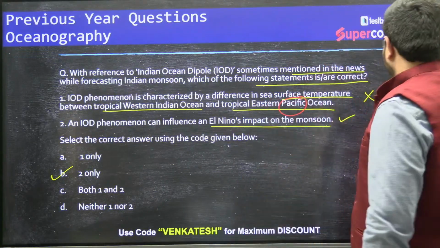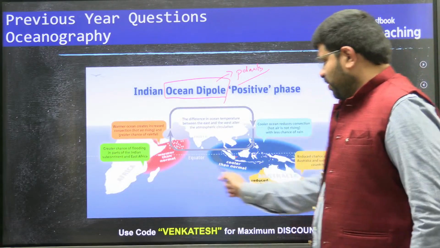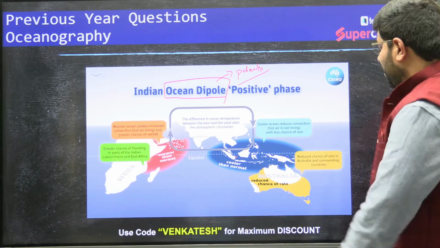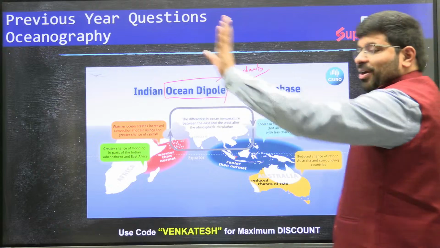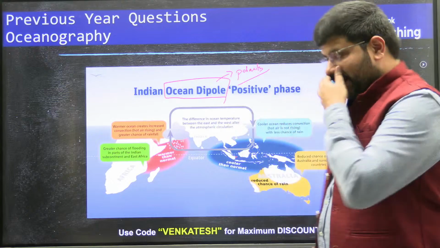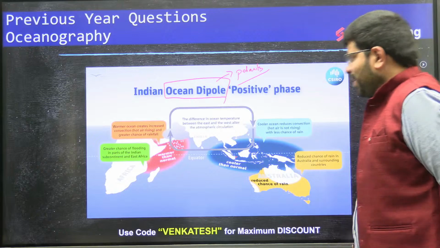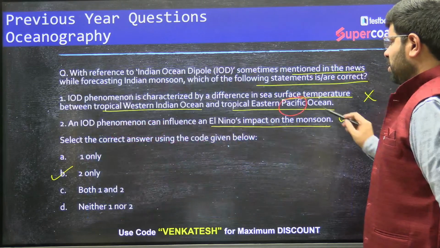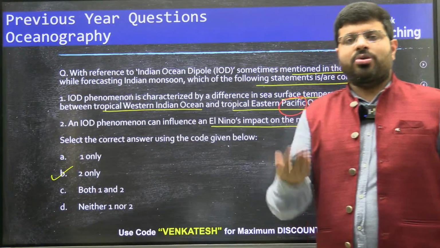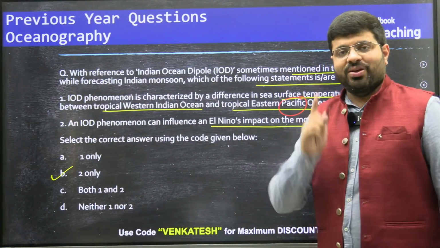So if the first statement is right, you are talking about all the way from here to the Pacific coast of the South American side, somewhere here. So it might be a huge body. Is that the case? No. It's about the Indian Ocean. So it is at Indonesia and Somalia, right? So with that, the first statement is a blunder. It is a common thing. Many of you prepare for UPSC prelims, but you ignore this smaller thing. You should not at all ignore it.